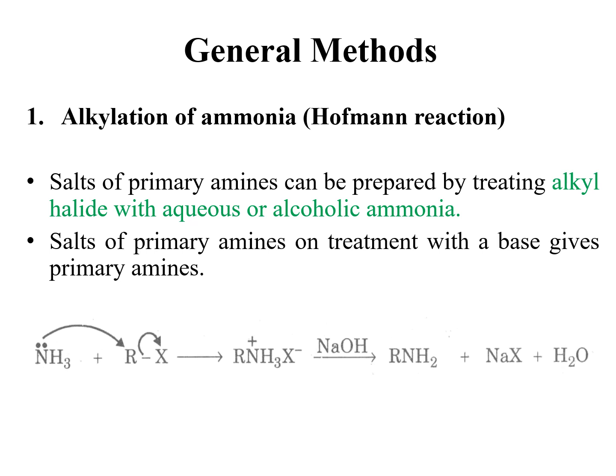But our target is to prepare an amine. So we need to break this salt. To break this salt, we shall add an alkali. The alkali will break this salt because the cation of the alkali has stronger affinity with X as compared to ammonia.